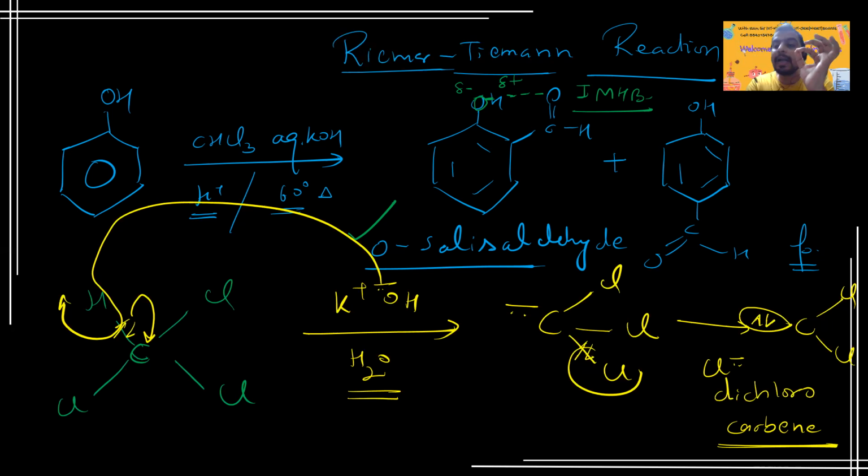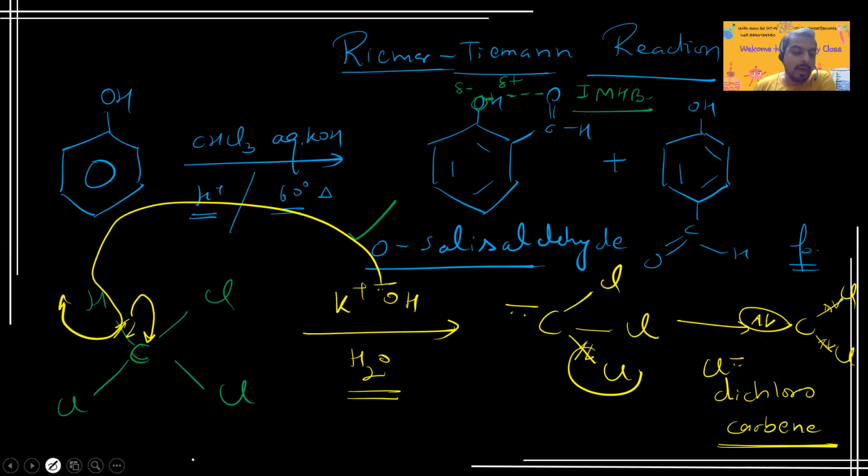It's a neutral electrophile. Why is it an electrophile? Because you can see the carbon is having 6 electrons. One chlorine bond is 2 electrons, this 2 electrons, this 2, this 2. So when you sum up all the electrons, it will be 6 electrons, whereas a particular compound seeks to complete the octet, right? So it's a neutral electrophile.